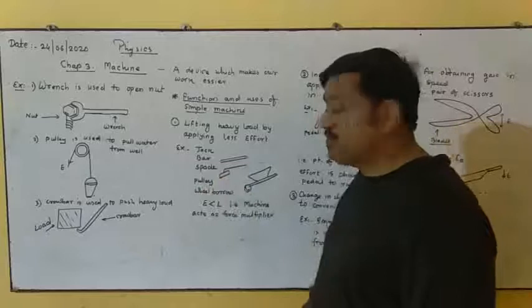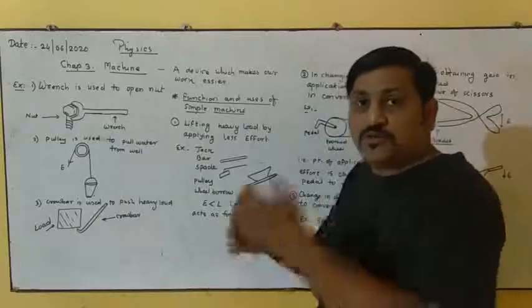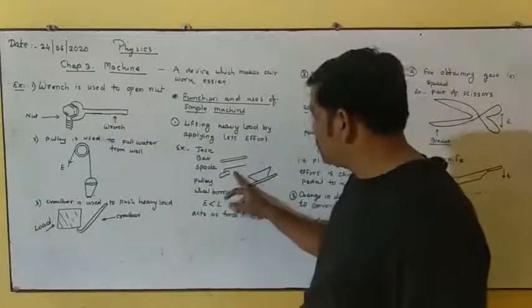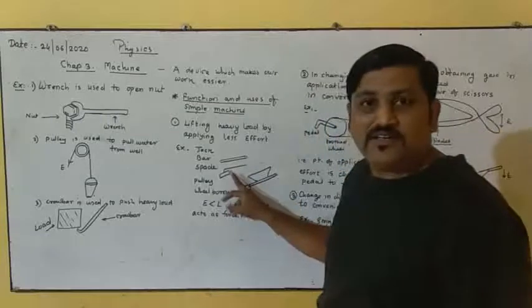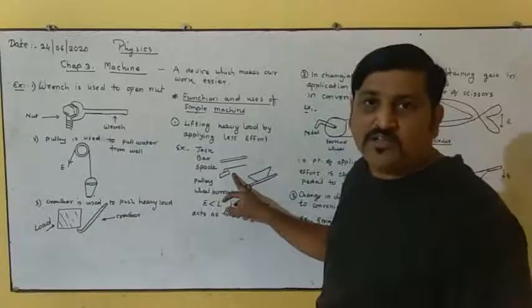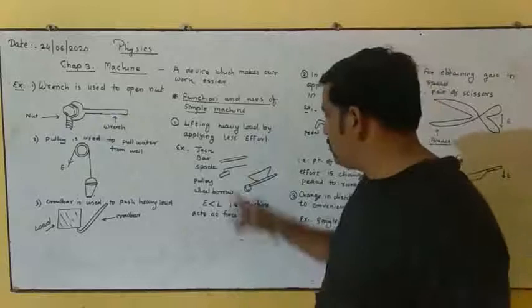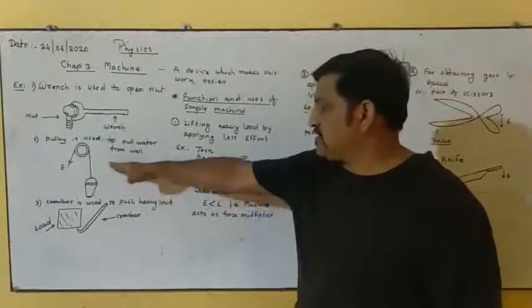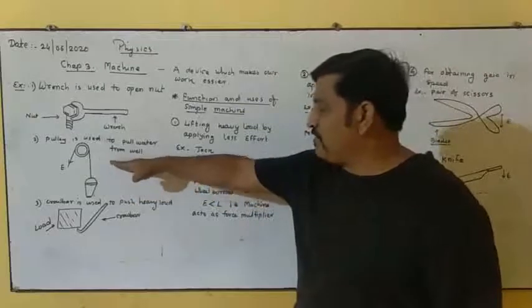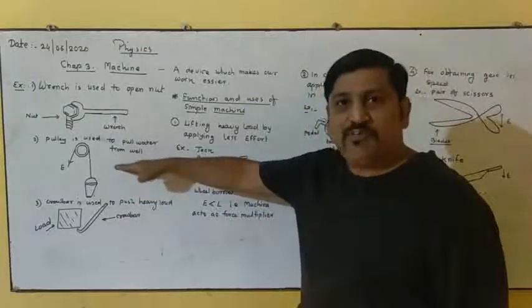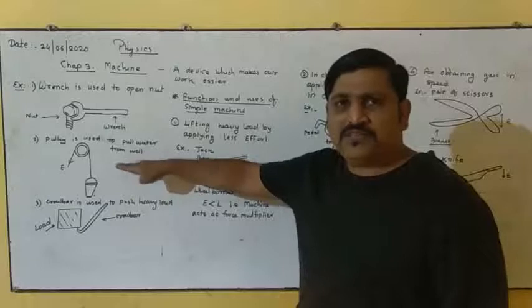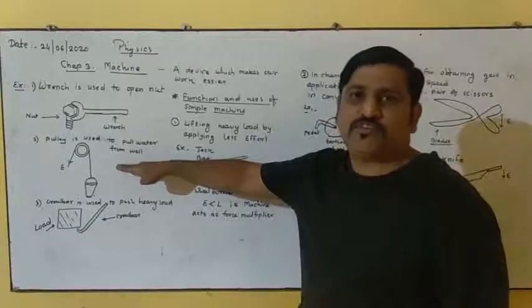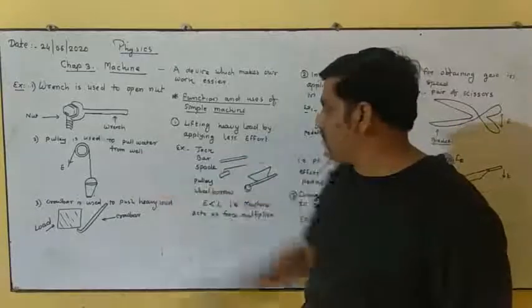Next is spade. Spade is used to turn the soil from one place to another place. इसको हम हिंदी में फावड़ा बोलते हैं, जहां से मिट्टी को एक जगह से दूसरी जगह हम हटा सकते हैं. Next is pulley. Just as I discussed in this example, a pulley is used to lift a heavy load, and these are used in companies also to lift a heavy load from one place to another place.